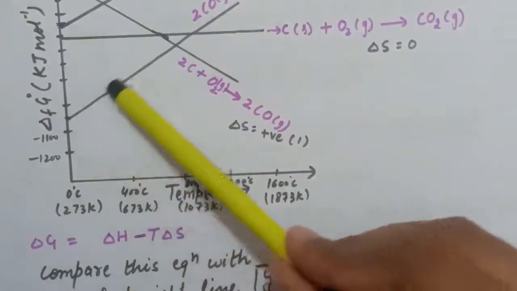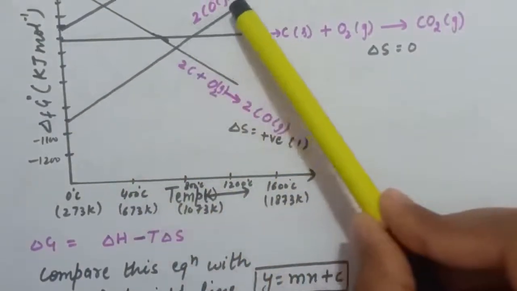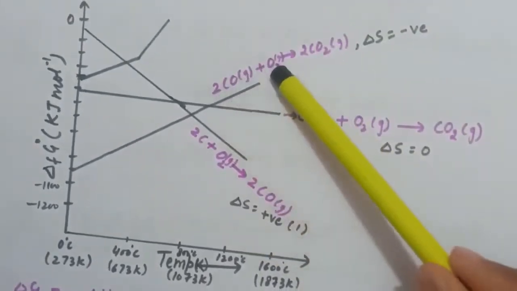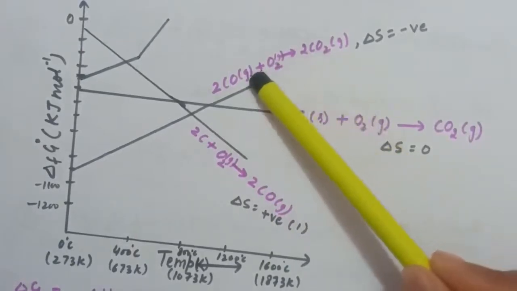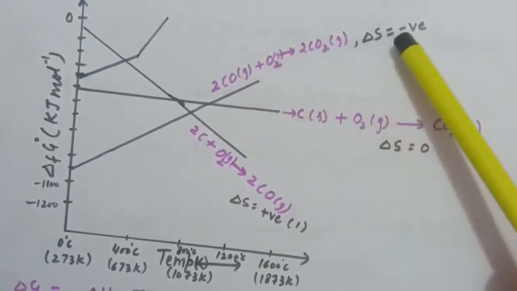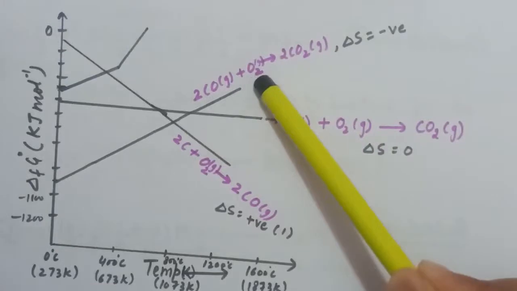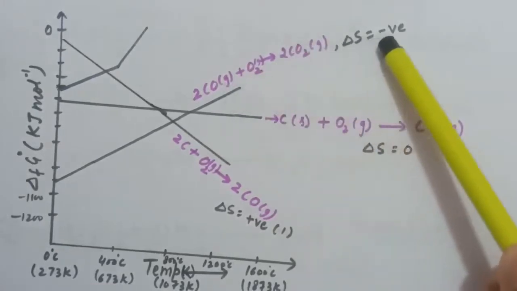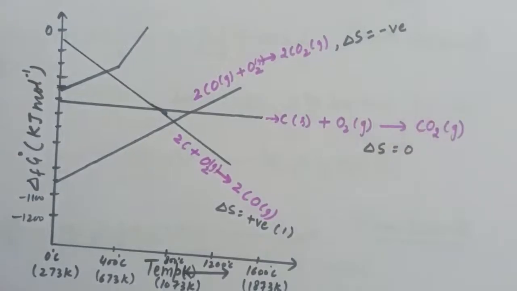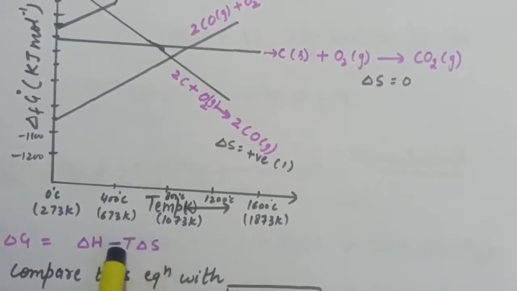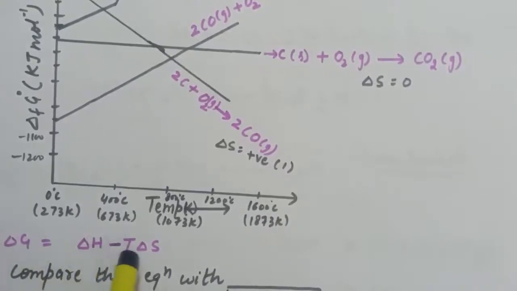Now for the line that is going in upward direction, the reaction is carbon monoxide plus oxygen again giving carbon dioxide. But in this case, delta S comes out to be negative, because on the right hand side we have 2 moles of gas and on the left hand side we have 3 moles of gas. So 2 minus 3 is minus 1, it means delta S is negative. When we put the value in the equation delta G equals delta H minus T delta S, since delta S is negative, the equation becomes delta G equals delta H plus T delta S.